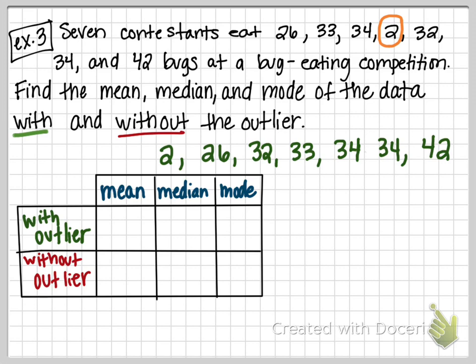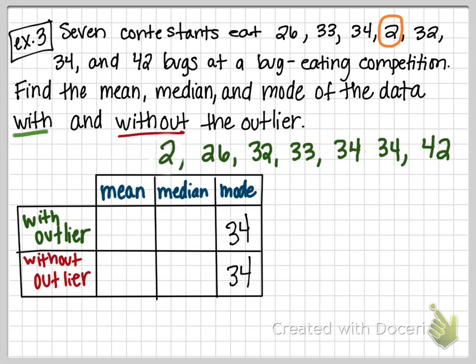Let's start with the outlier. We'll find the mean, the median, and the mode. Let's start with the mode. I think that's the easiest to start off with. What is the mode of this set of data? Colin? 34. Good. 34 is my mode. What's my mode without the outlier? If I get rid of this 2, my mode is still 34. Does the outlier affect the mode? No. Okay. All right, let's put the 2 back in there.